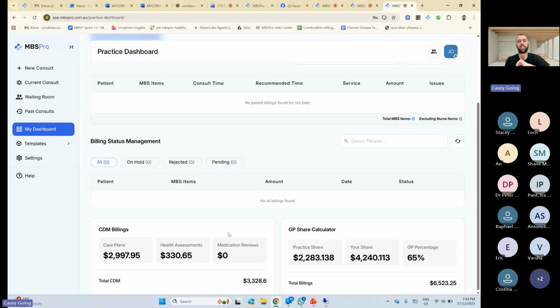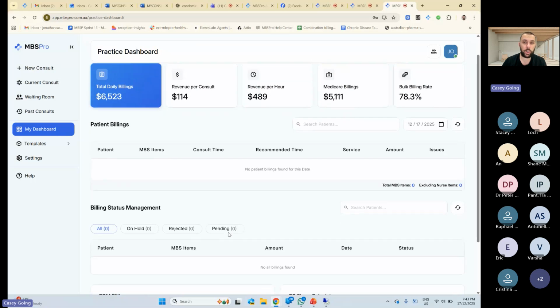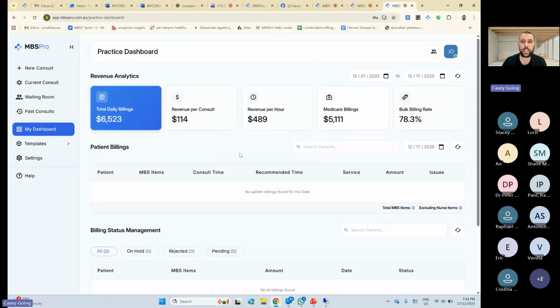So it's to give you information about how your billings work and hopefully help with the way that you're going. So that gives you an idea. That's the BP integration side of things.